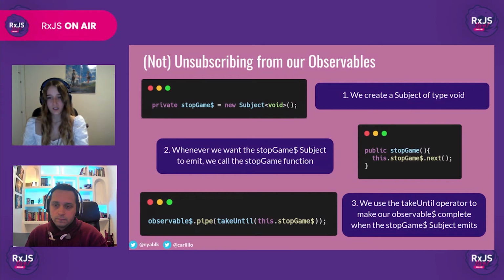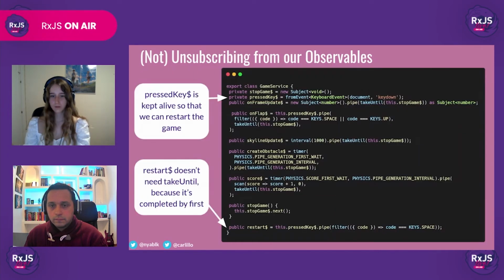So, where does takeUntil come into this? As we already know, the takeUntil operator completes an observable when another observable emits. So, if we pipe an observable with the takeUntil operator and provide the stopGame subject as a notifier, takeUntil will make the observable complete whenever the stopGame subject emits. By using this simple technique, we're gracefully handling subscriptions all throughout our application, without having to keep track of subscriptions manually. As you can see, we've piped most of the observables in our game service with the takeUntil logic.